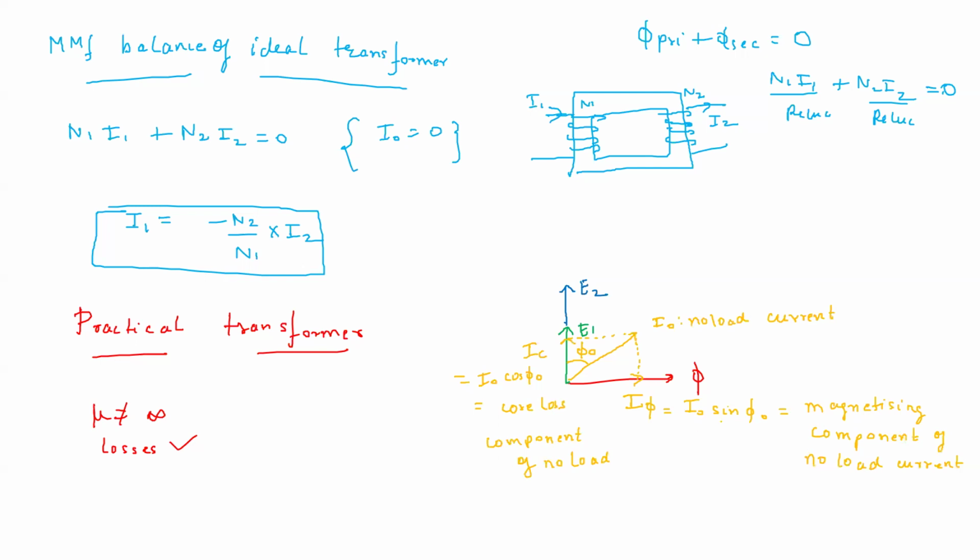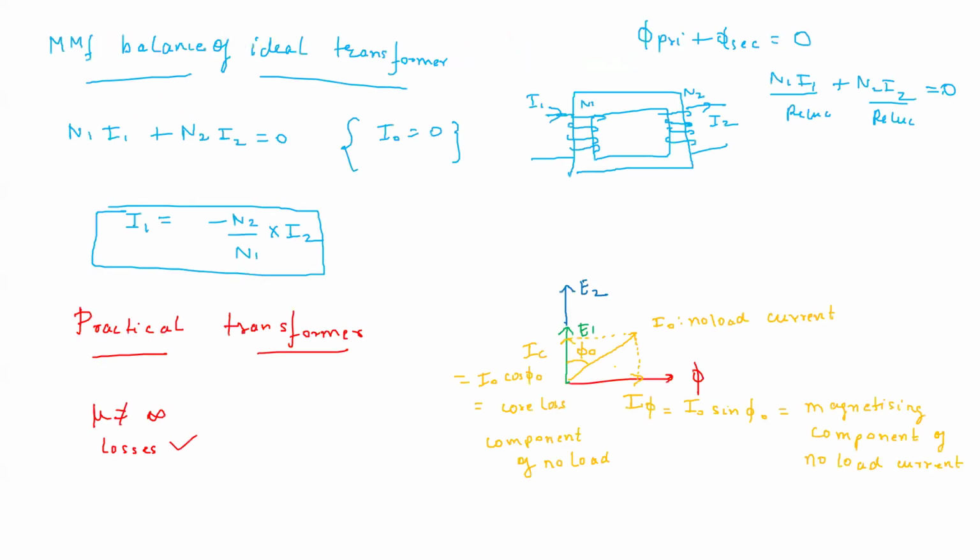It's not like I0 will be only I0 sine phi 0. There will be some losses because this is a practical transformer, so it is having some lossy elements in the iron core. So some of the no load current which you're supplying will be utilized in meeting those core losses, basically your hysteresis losses and eddy current losses. That is why it is having two components, because there are losses present in the system.